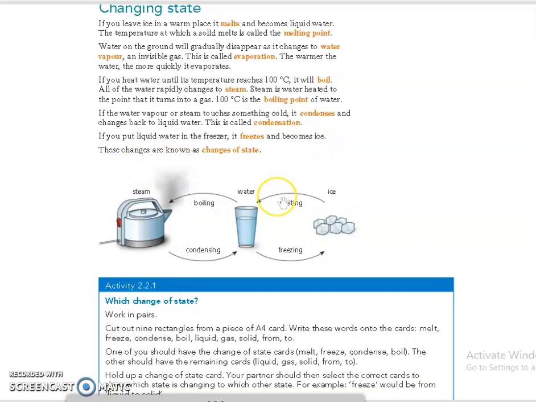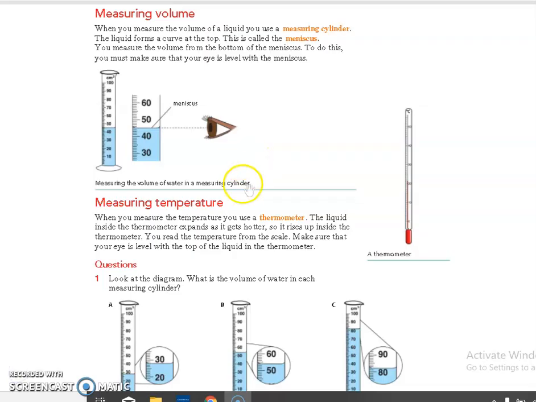So these are the changes of state. When ice melts, that is when solid melts, it will be converted to liquid, and when liquid is boiled, it is converted to gas. When gas is condensed, it is changed to liquid. When it is frozen, it is changed to solid. Clear? So next we have studied how to measure volume.